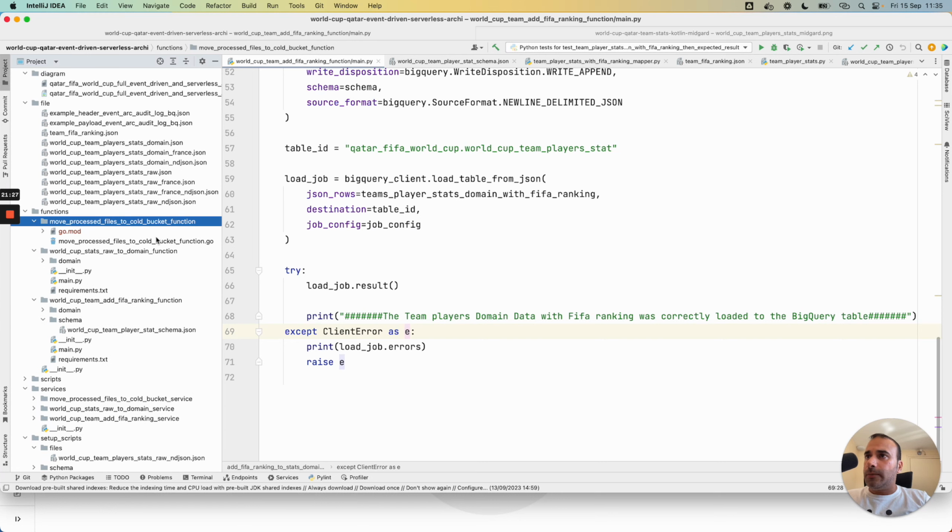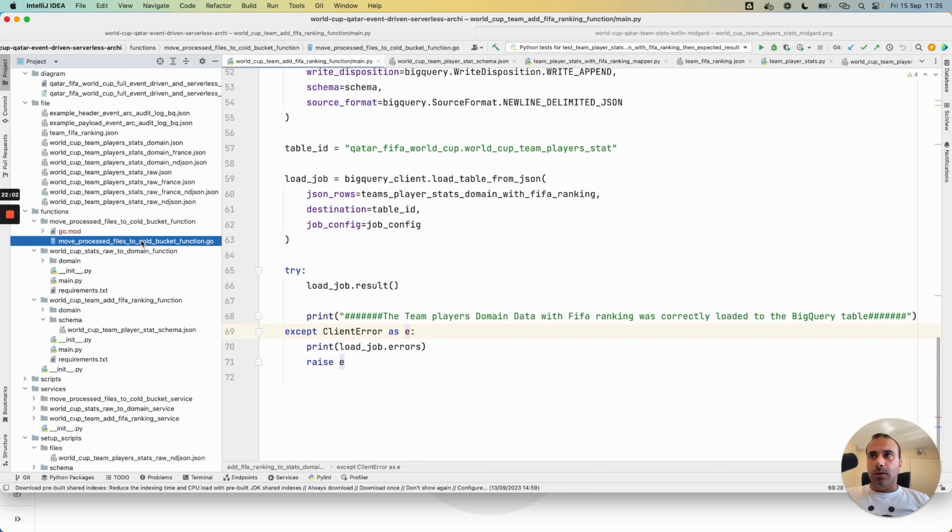The last cloud function is written in Go. I wanted to use different languages to show that with this kind of system with cloud functions or Cloud Run services, we can switch languages easily if needed, because sometimes it can be interesting, for any reason, to jump and use another SDK.